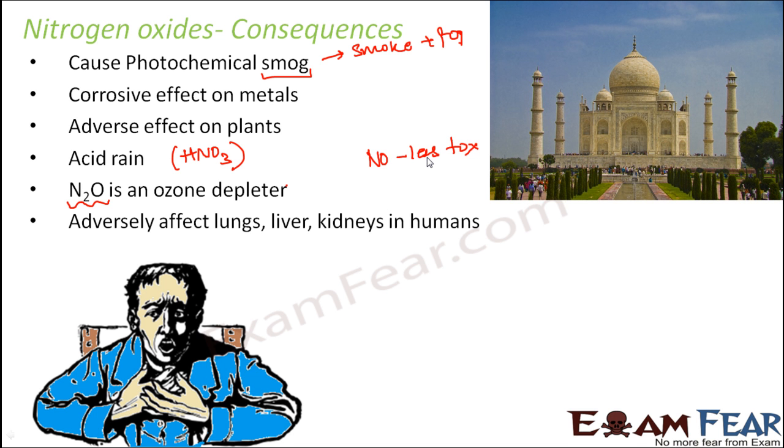Nitrogen oxides can adversely affect lungs, liver, and kidneys in humans, because their presence in the environment makes the air polluted. When we inhale, we actually inhale some portion of nitrogen oxides. Once they enter our body, they have the ability to even cause deadly diseases like cancer. So if you look at the consequences of nitrogen oxides, you see that they are extremely harmful, and that is why we often say that we should control all such human activities which release nitrogen oxides into the atmosphere.